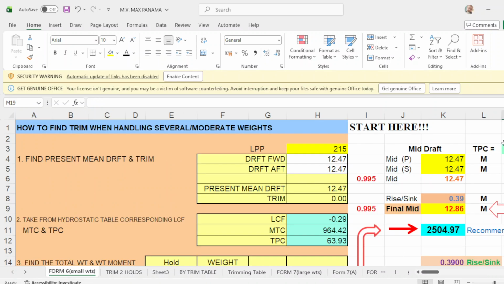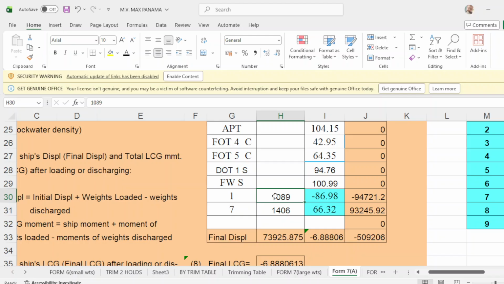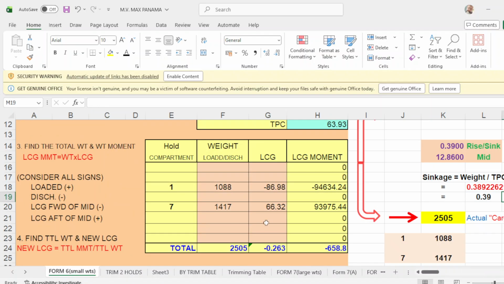So number 1 is 1088. You put here 1088, and your LCG is 8698, and number 7 is 1417.